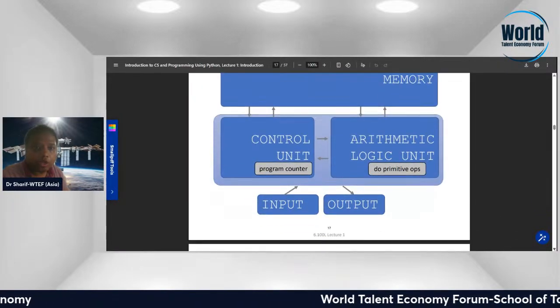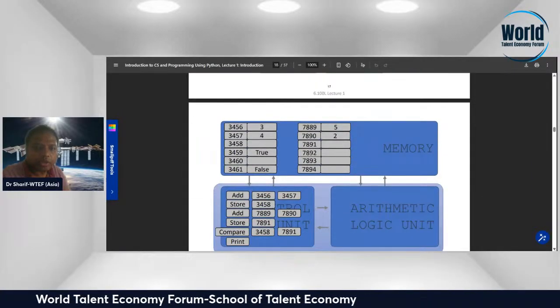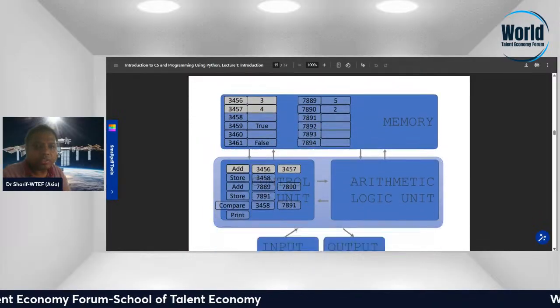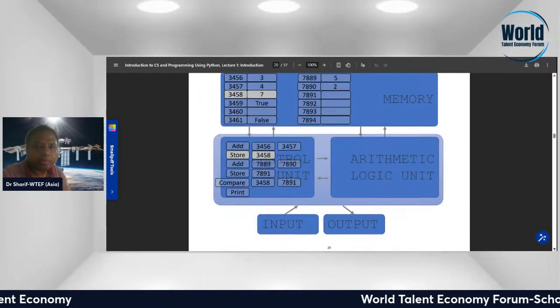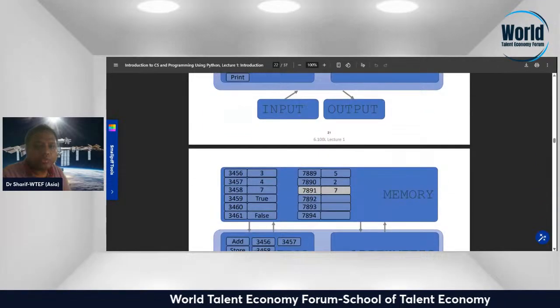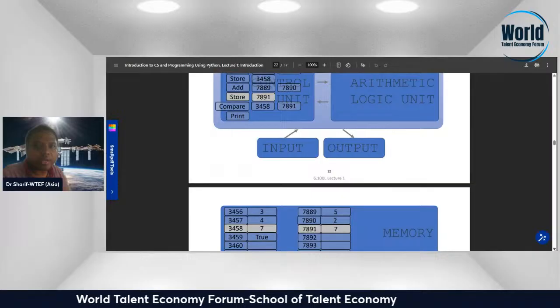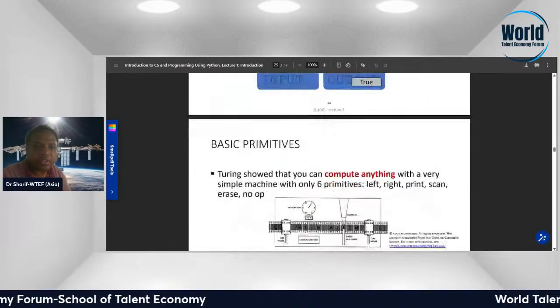The architecture has memory, control unit, arithmetic logic unit, program counter, input and output. Memory, arithmetic logic, input and outputs.